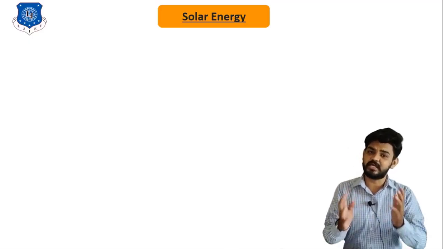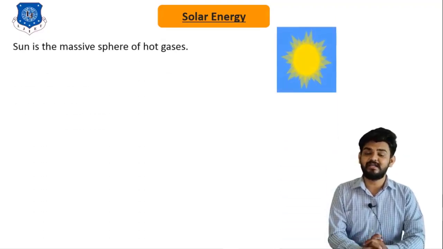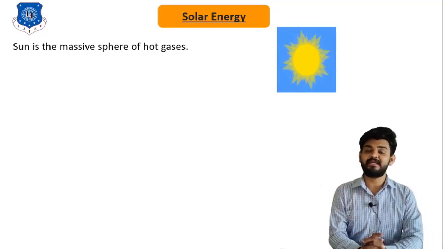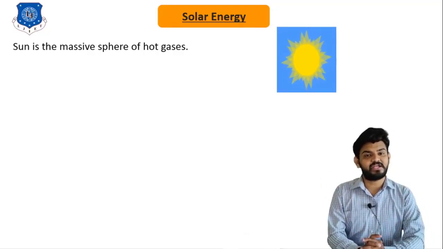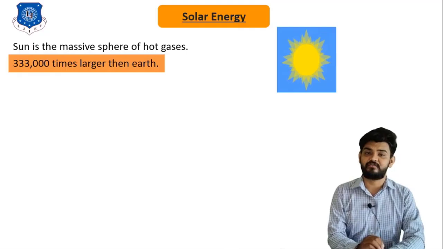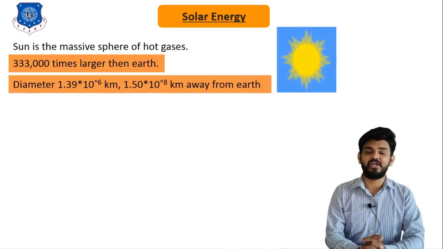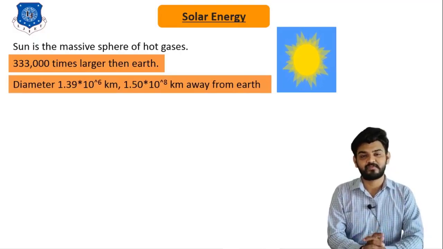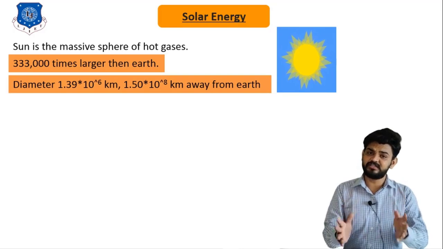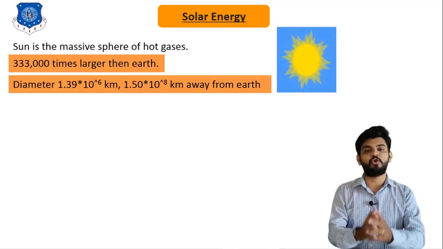Solar means the sun. So, if we combine both the words, it becomes solar energy, which means the energy of sun. Now, we already know that the sun is a very massive and flamy sphere of hot gases. It is around 333,000 times larger than the earth. The diameter of the sun is around 1.39 into 10 raised to 6 kilometers, while the distance between the earth's surface and the sun is around 1.5 into 10 raised to 8 kilometers.